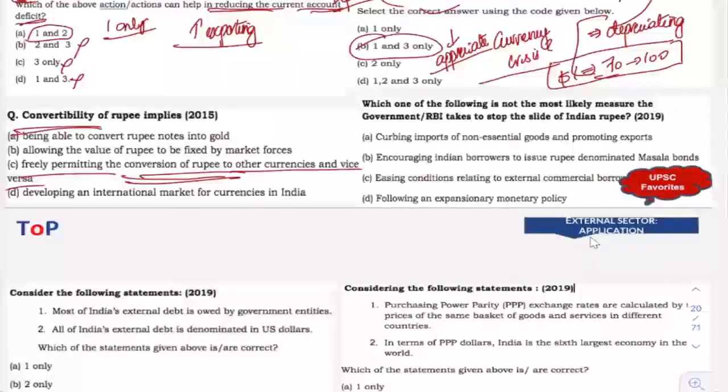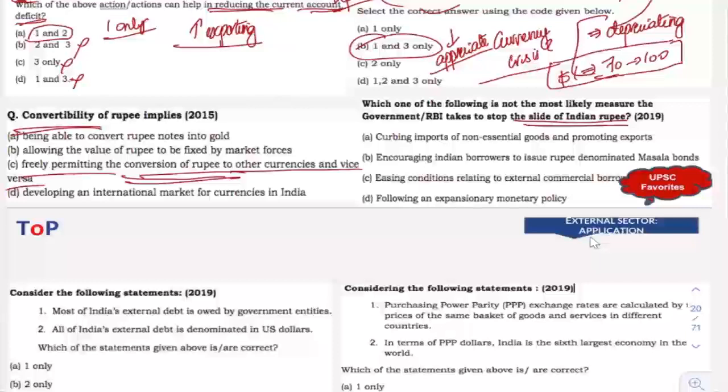That means which among the following measures will further lead to slide of Indian rupee? That is what the question is asking, right? The way the question is framed is a bit difficult to understand. So the basic idea of the question, in a different manner, is which among the following will create a further slide in rupee.